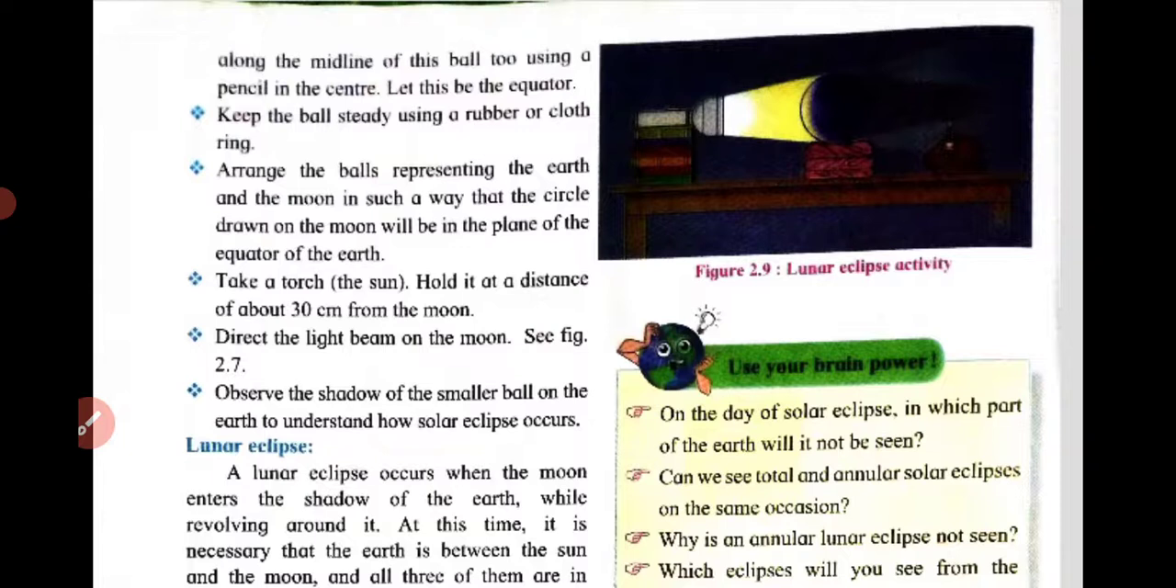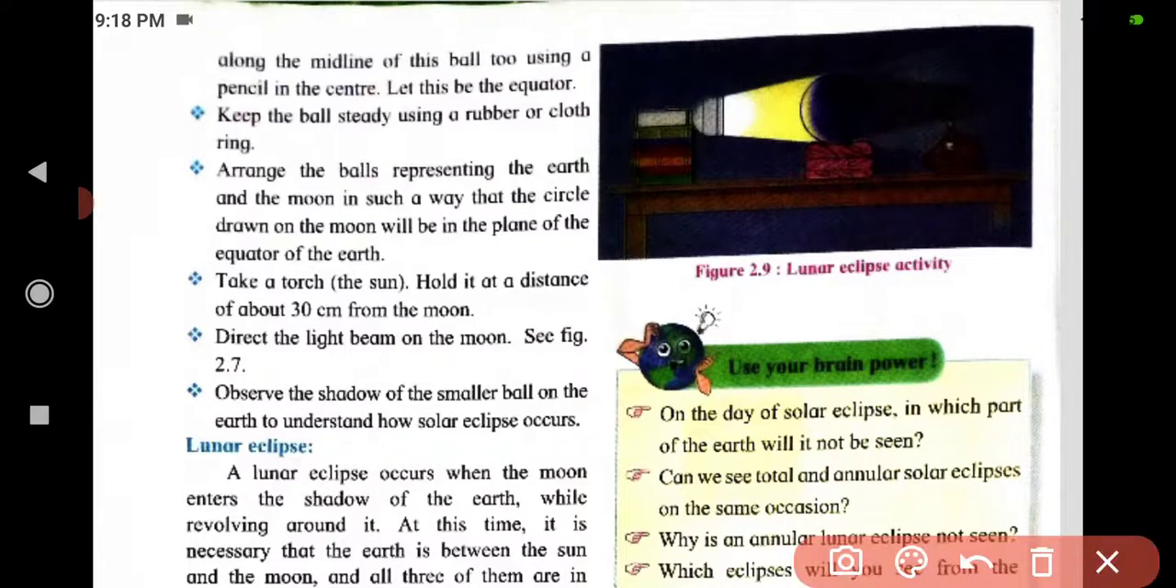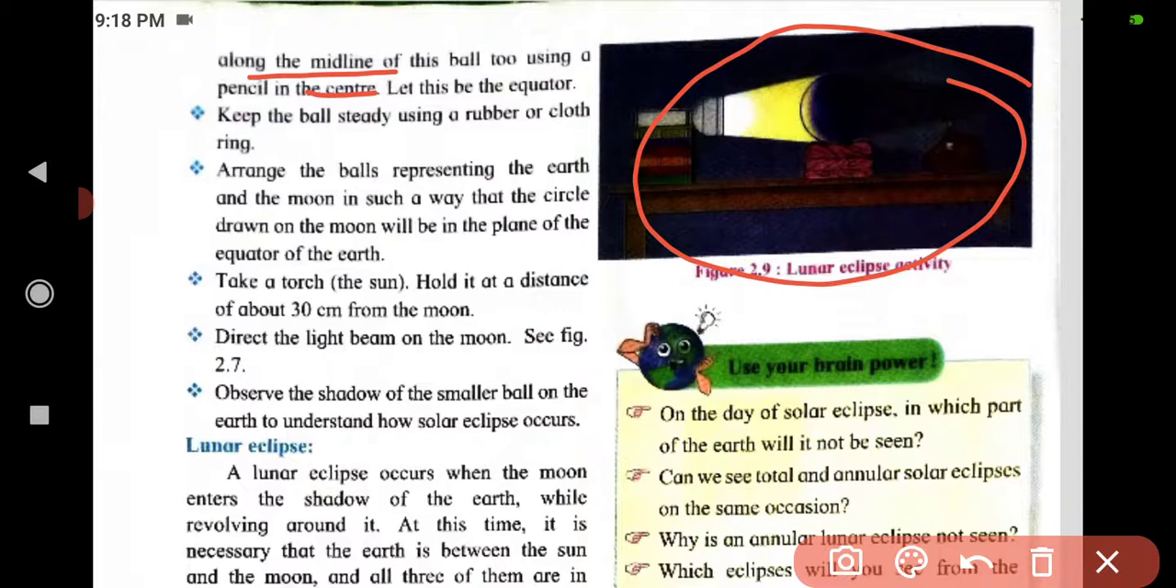Draw a circle along the middle of this ball using a pencil in the center. See, it is given, dear student. Let this be the equator. Keep the ball steady using a rubber or cloth ring.